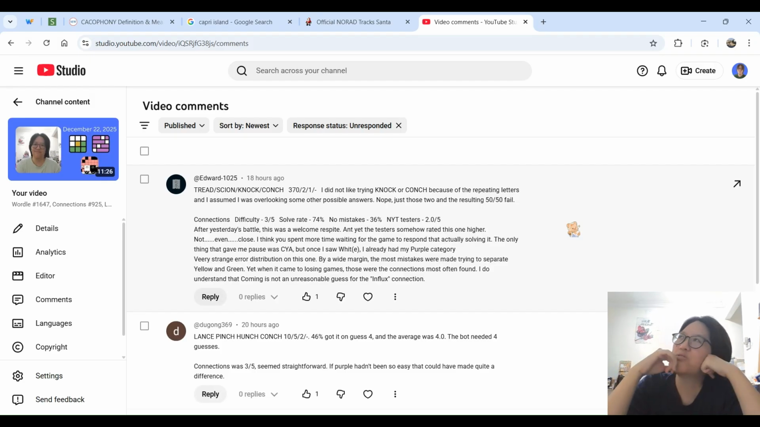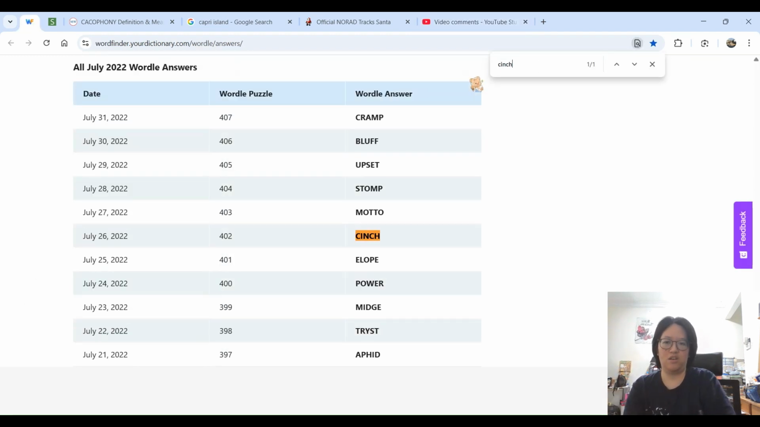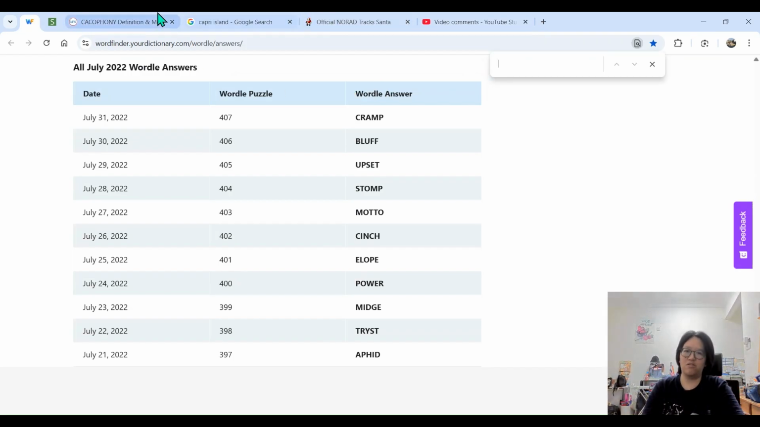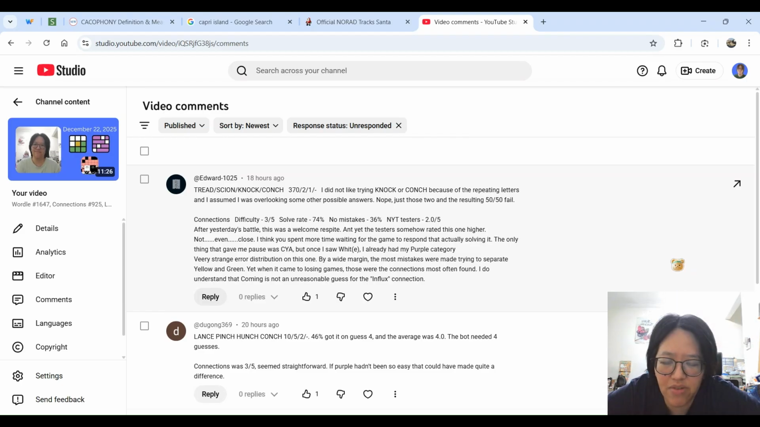I think the only other double C and H word is cinch, C-I-N-C-H, which I don't know if it's been done before. Let us check. It has. Okay, so cinch and conch are the only two with two C's in it that I can think of. Yeah, the only two. So at least they're gone now. That's a good thing. Connections difficulty 3 out of 5, solve rate 70%. Yeah, after some sort of a hard one, you get a simple, breezy one. It's good, right? Yeah.